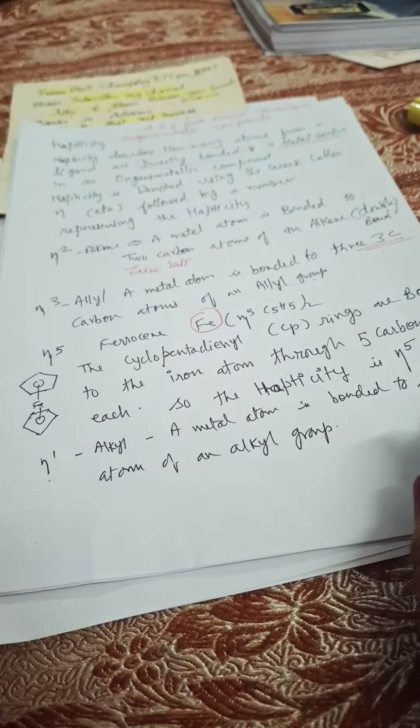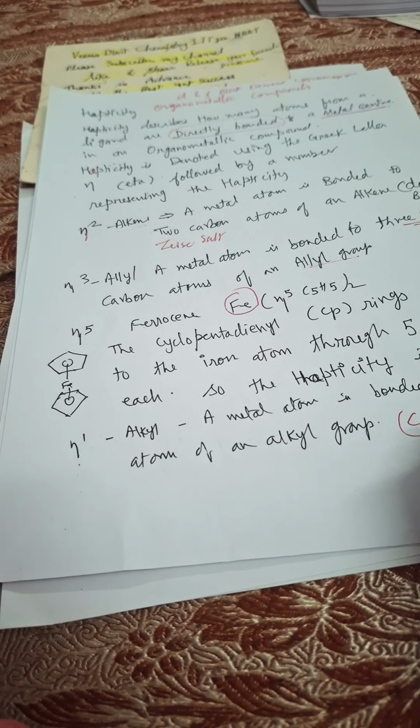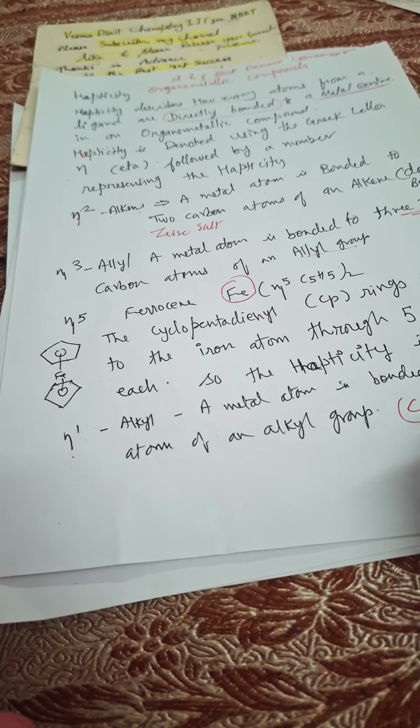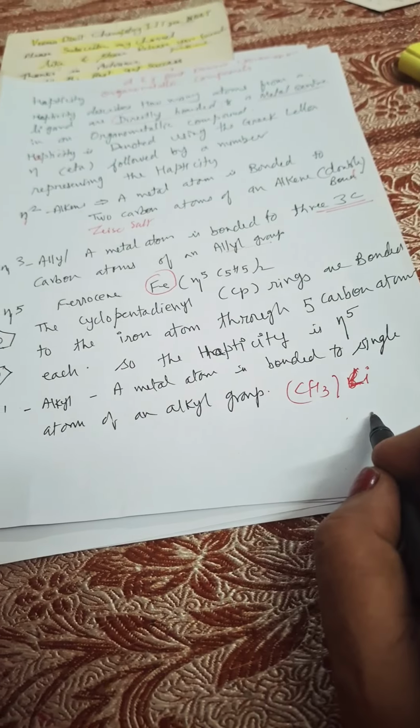A metal atom is bonded to a single atom of an alkyl group. For example, CH3Bu. You can write down here lithium, methyl lithium.